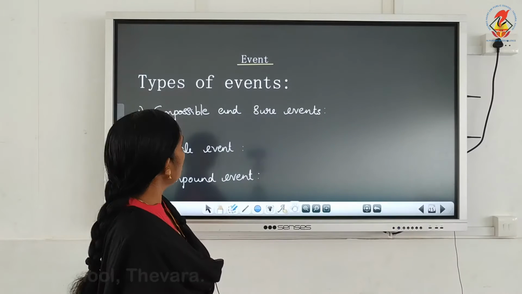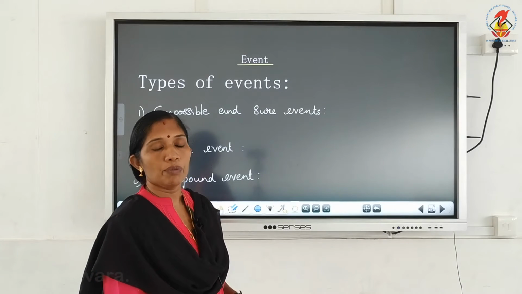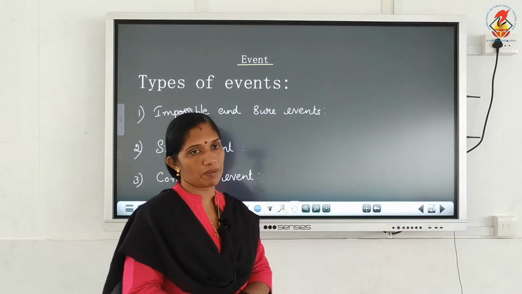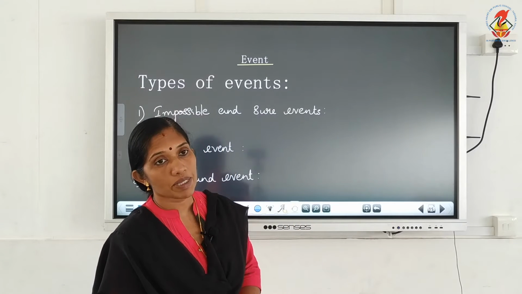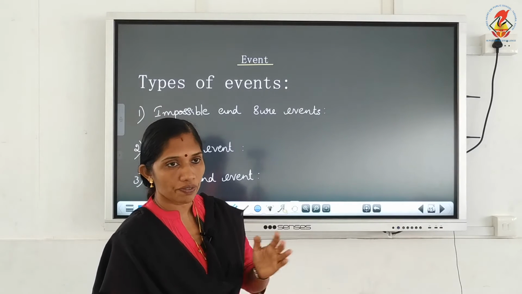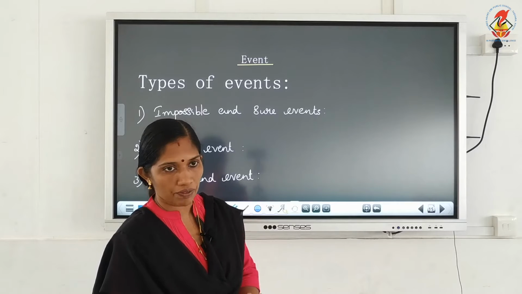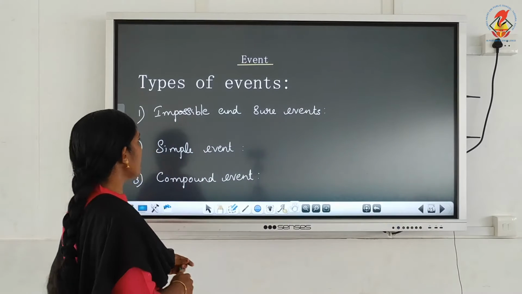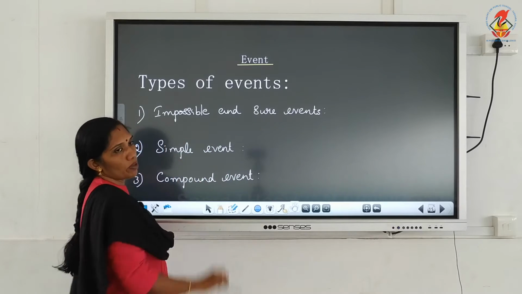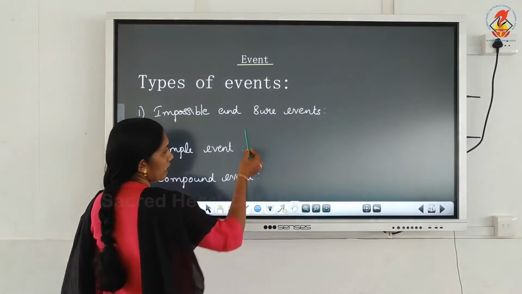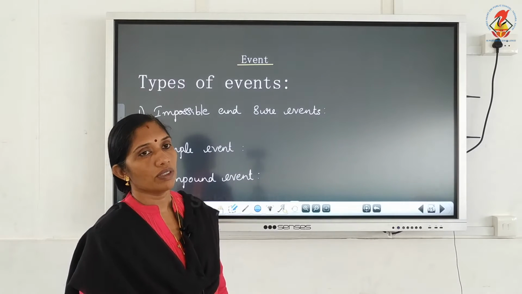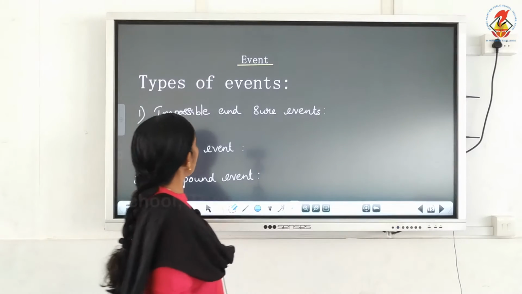The first one: impossible and sure events. Impossible means the null set, and sure event means the whole sample space. We know that the null set is a subset of every set, and a set itself is a subset of itself. A is a subset of itself. So the null set, being a subset of every set, is known as the impossible event. And the sample space itself is a subset, so it is known as the sure event.